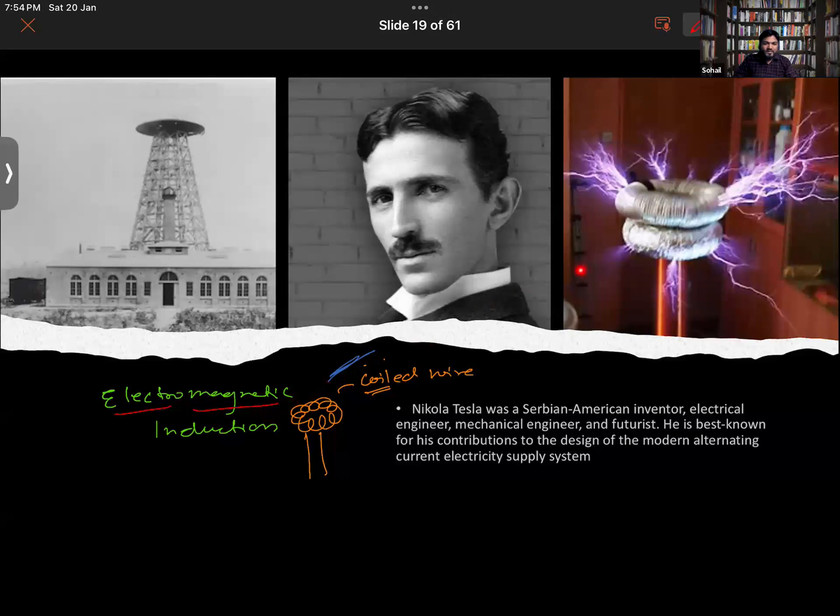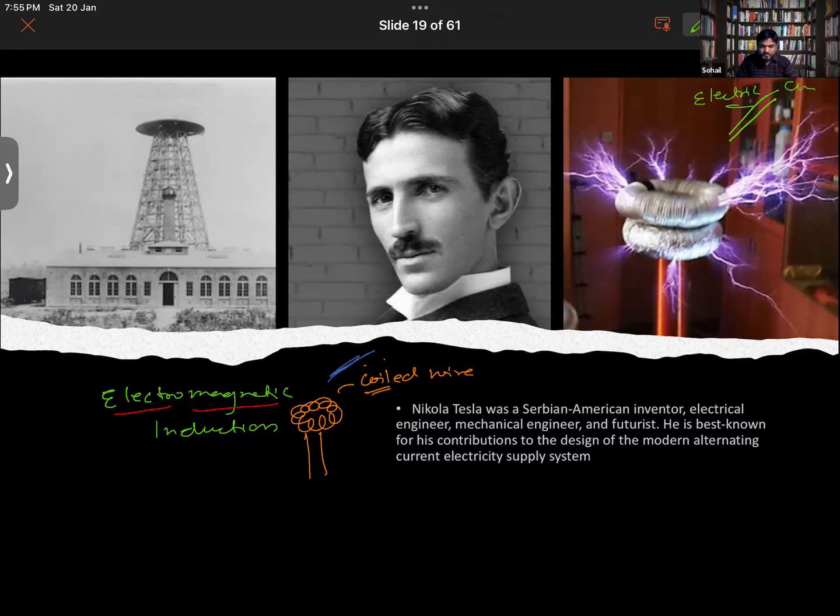And when a magnetic field is induced, it will in reverse generate current as well. So what you did now, you kept a wire near to it, right? In the wire, electric current was flowing.